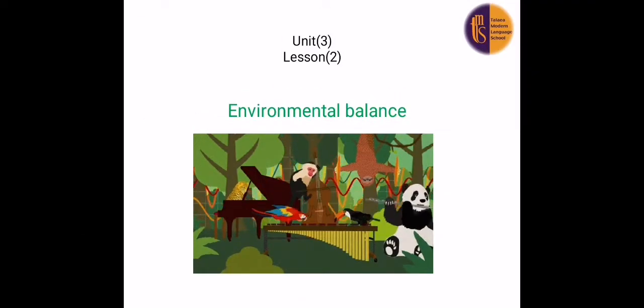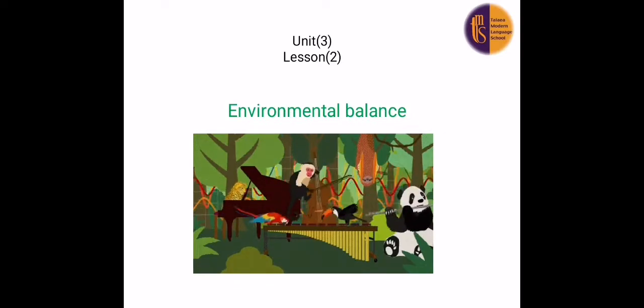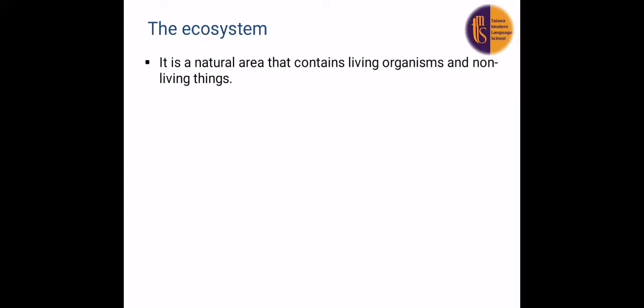Today we will talk about lesson 2 in unit 3. It's talking about environmental balance. Before we talk about environmental balance, we have to know what the ecosystem is. If we look around us, we can see that any natural area that contains living organisms and non-living things is called an ecosystem. So again, what is the ecosystem? Ecosystem, it's the natural area that contains living organisms and non-living things.